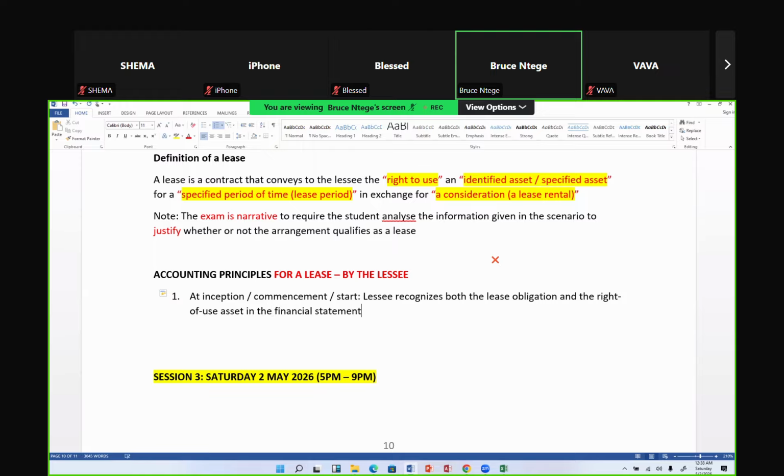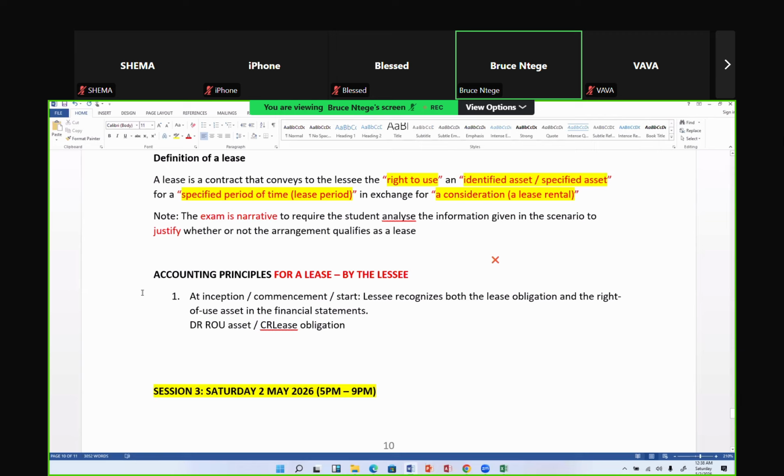So that statement is simply, a student can simply say that in here, on that date, I'm debiting the right of use asset, I'm appropriating the right of use asset, and I'm crediting the lease obligation. So that's the first thing any student in this paper should know. Even the intermediate students know that statement. Okay, the question is at what measure?